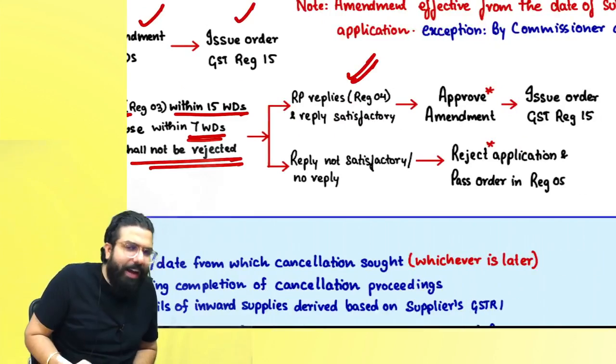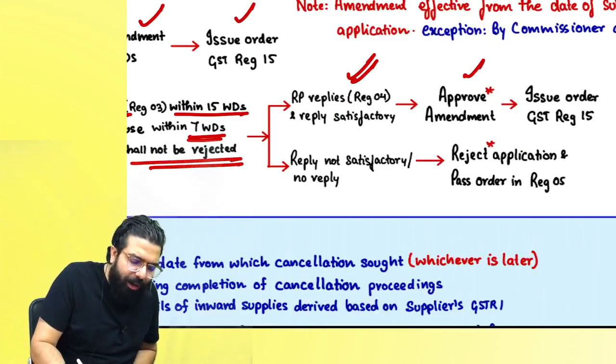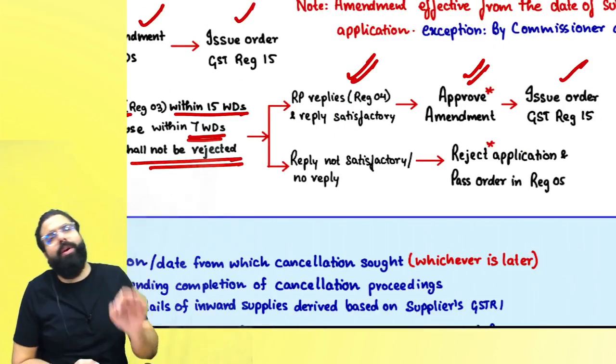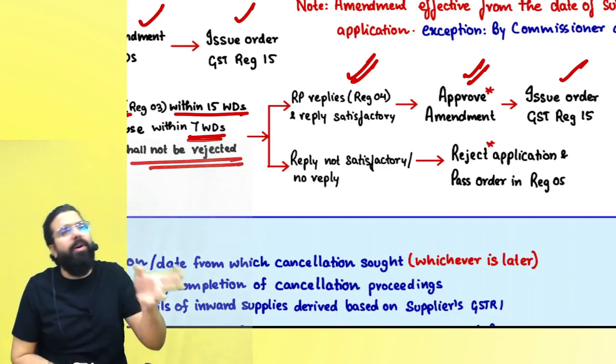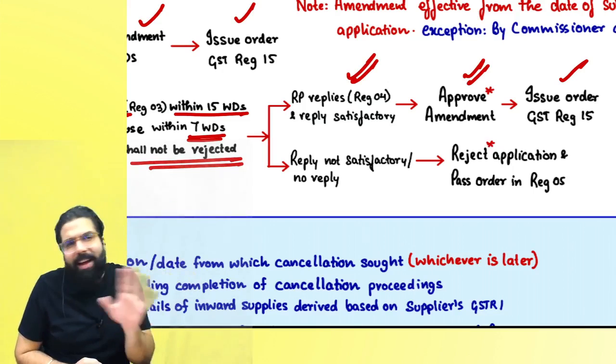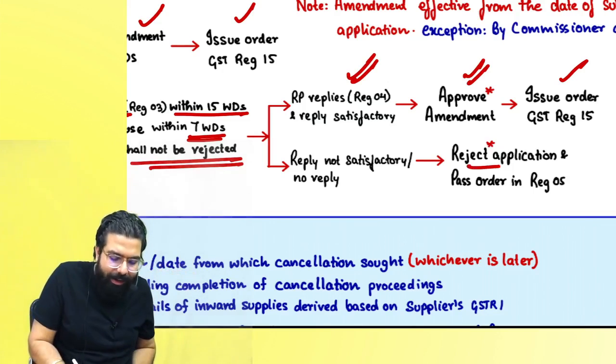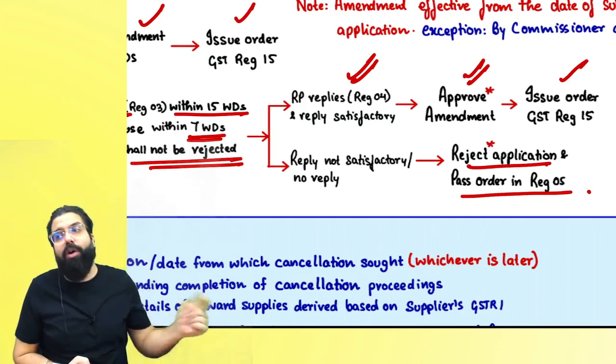Once you reply and your reply is satisfactory, the PO will approve the amendment within 7 working days and issue you a GST REG 15. If the PO is of the opinion that the reply is not satisfactory, or you did not reply, then he will reject your application within 7 working days and pass an order in REG 05.